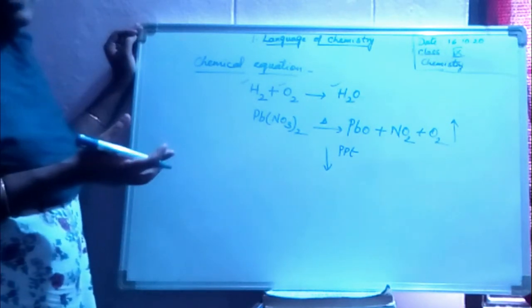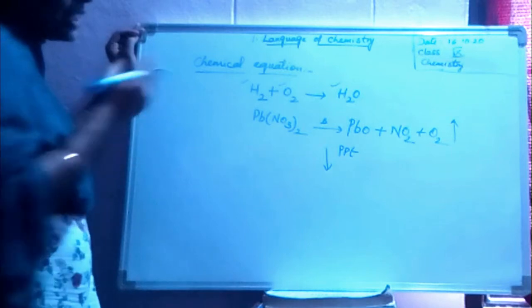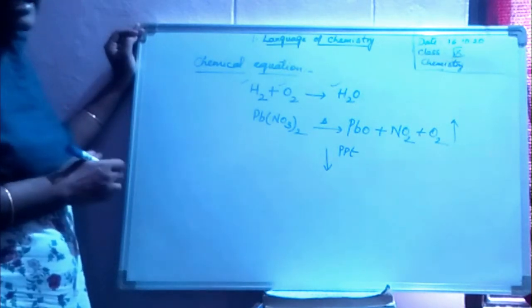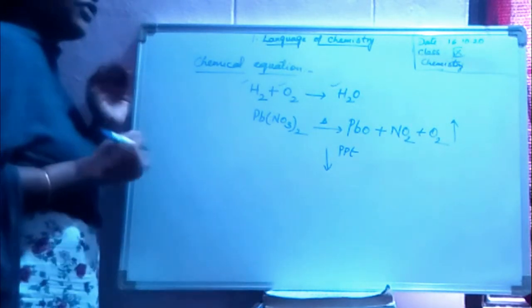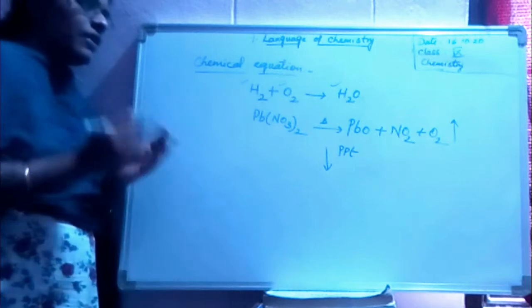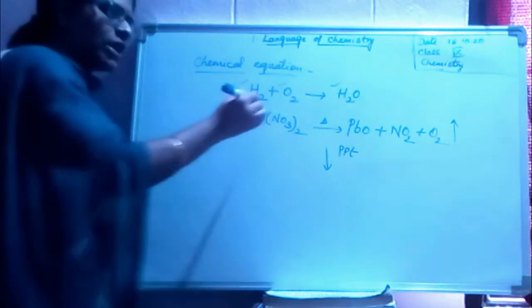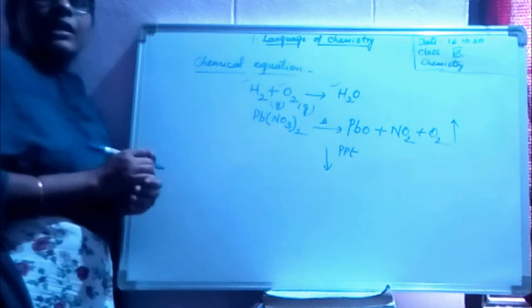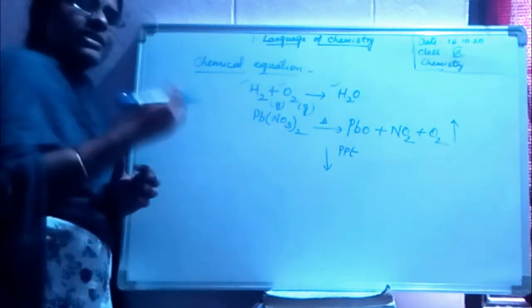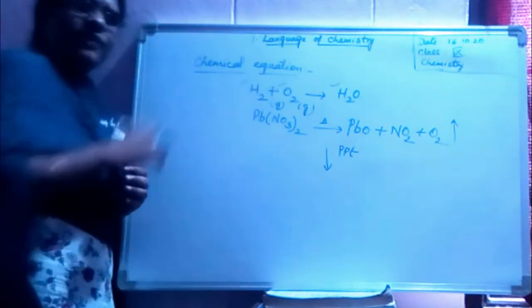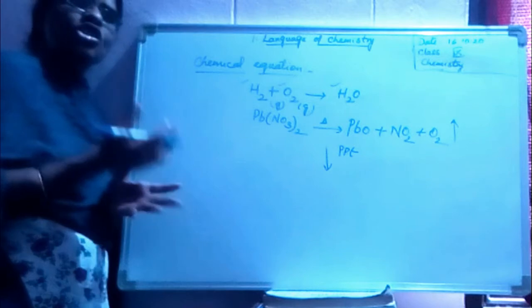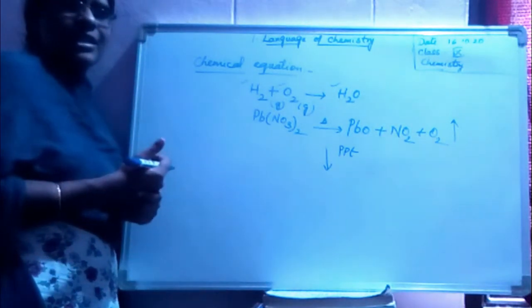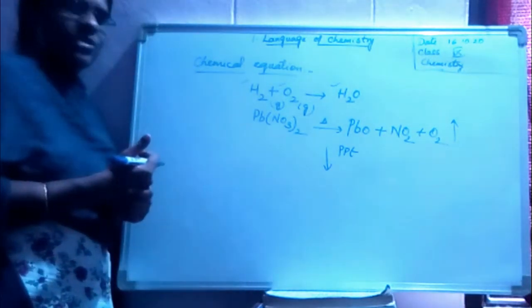Here the chemical equation not only involves the chemicals, it gives you information like whether they are solids, gases or liquids, whether any gases are coming out after the reaction, and whether any insoluble substances are present after undergoing the reaction.